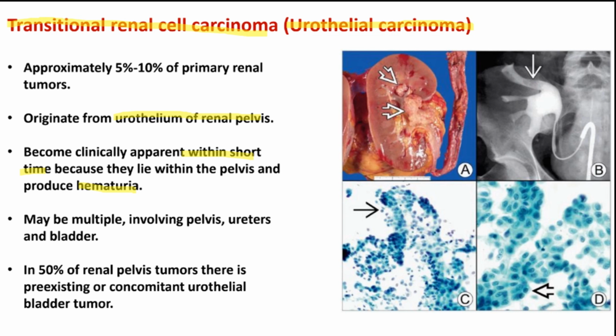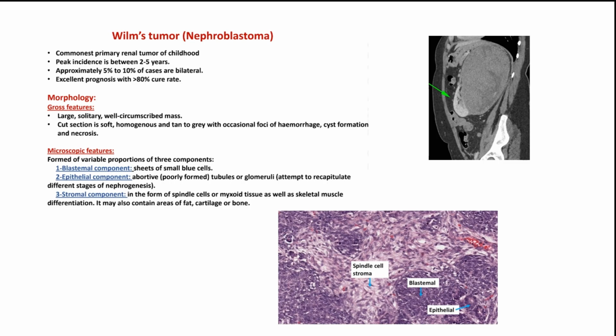And in regards to urothelial carcinoma, it could be multiple and it could affect the ureter and bladder. Now, bladder is very important because most of the time, 50% or more of urothelial carcinoma would come with a pre-existing urinary bladder tumor.